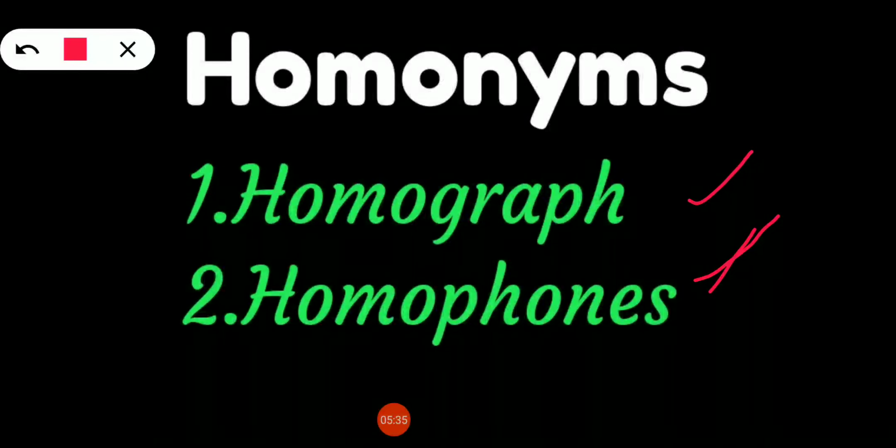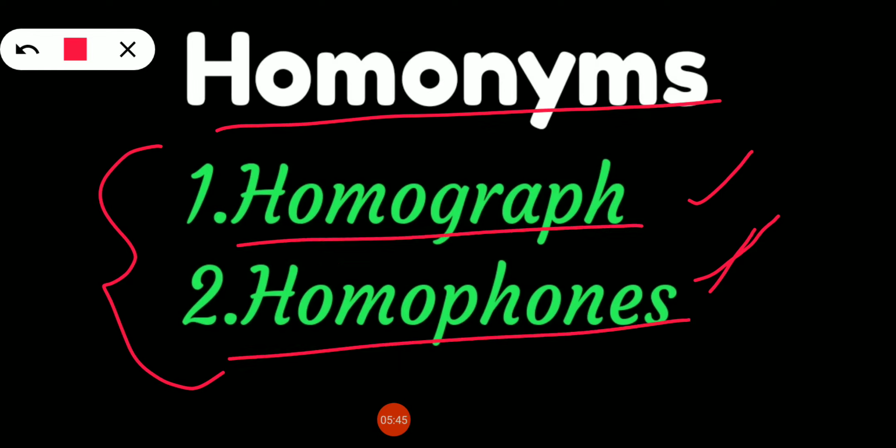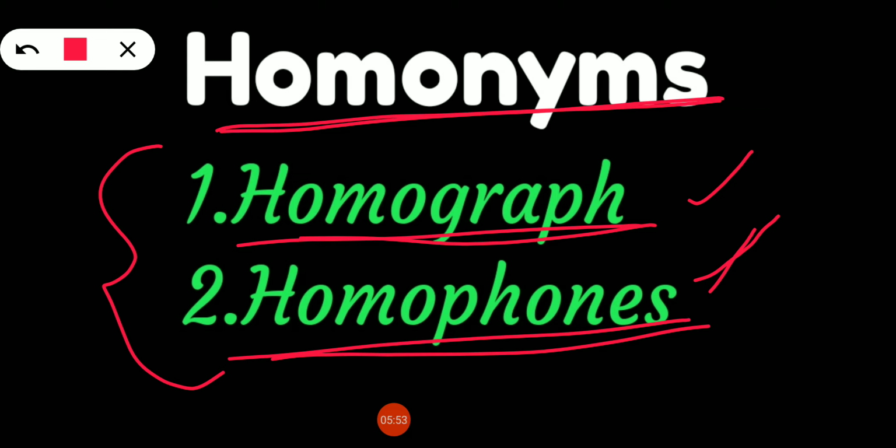We can call homograph and homophones the synonyms for homonyms. But you should not get confused by synonyms. Each word will have different similar meanings, and that is what we call synonyms. In the same way, we can take the meaning of homonym as homograph and homophones. I think you have understood what is meant by homonym.